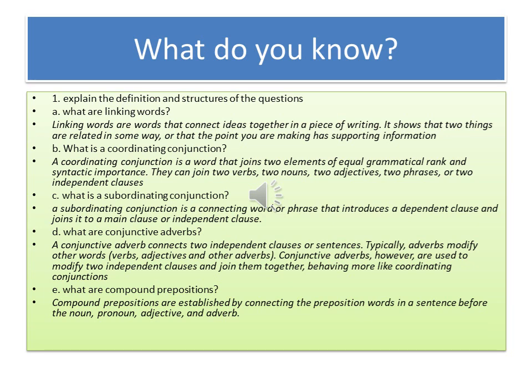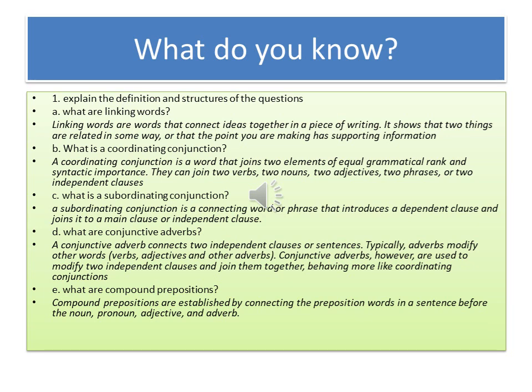B. What is a coordinating conjunction? A coordinating conjunction is a word that joins 2 elements of equal grammatical rank and syntactic importance. They can join 2 verbs, 2 nouns, 2 adjectives, 2 phrases, or 2 independent clauses. C. What is a subordinating conjunction? A subordinating conjunction is a connecting word or phrase that introduces a dependent clause and joins it to a main clause or independent clause.